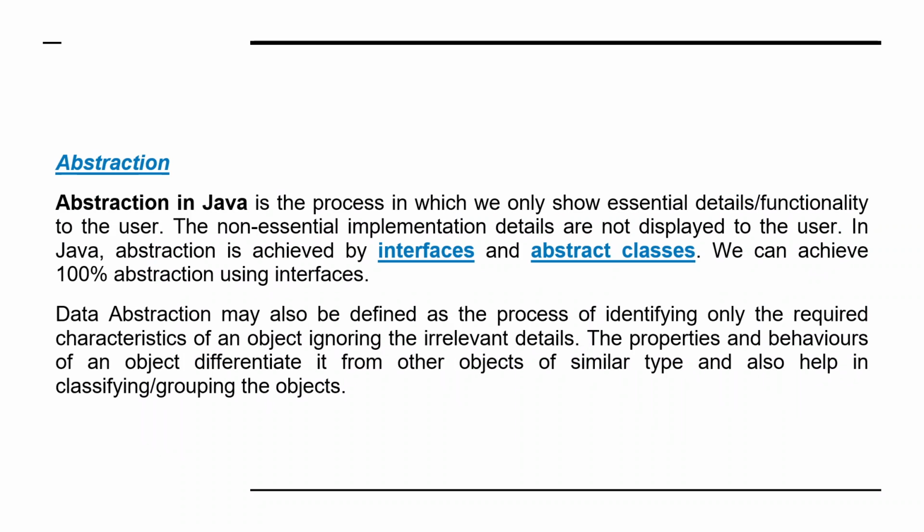Abstraction in Java is the process in which we only show essential details and functionality to the user. The non-essential implementation details are not displayed to the user. In Java, abstraction is achieved by interfaces and abstract classes, and we can achieve 100% abstraction using interfaces only. Data abstraction may also be defined as the process of identifying only the required characteristics of an object, ignoring the irrelevant details. The properties and behaviors of the object differentiate it from other objects of similar type and also help in classifying or grouping the objects.